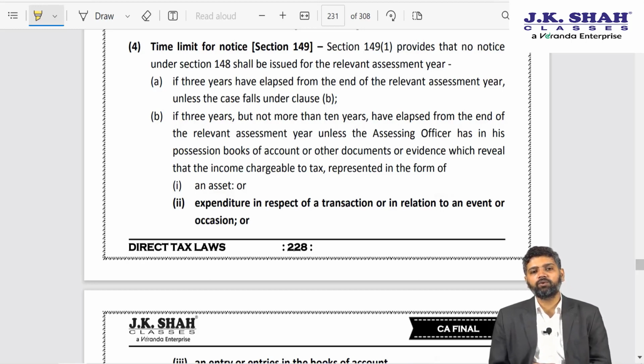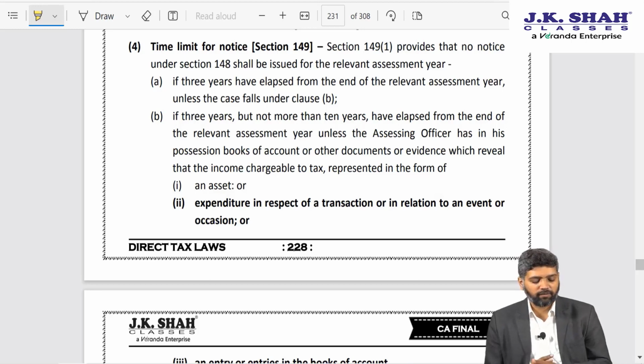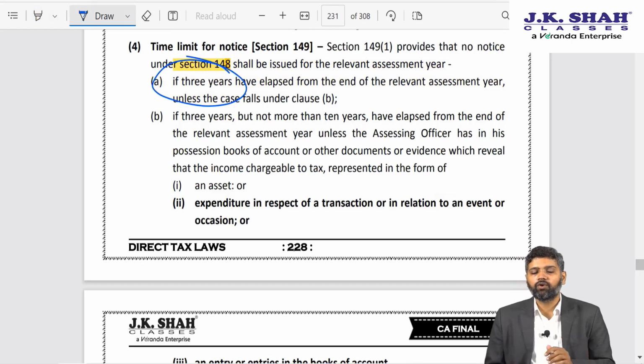With effect from 1st April 2021, the assessing officer is not required to have a reason to believe. The assessing officer can conduct reassessment based on any information in his possession that income chargeable to tax has escaped assessment. Over here, one question arises that what is the time limit within which the reassessment proceedings can be initiated. The time limit for initiating the reassessment was reduced to 3 years from end of relevant assessment year. So, after 3 years from end of relevant assessment year, reassessment proceedings cannot be initiated.